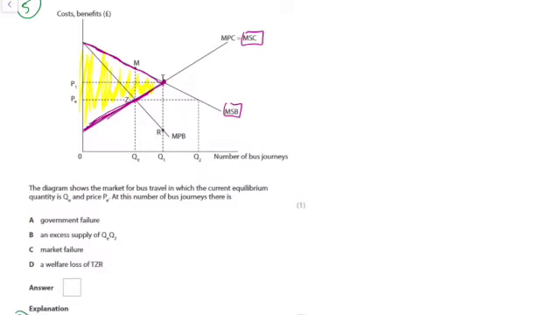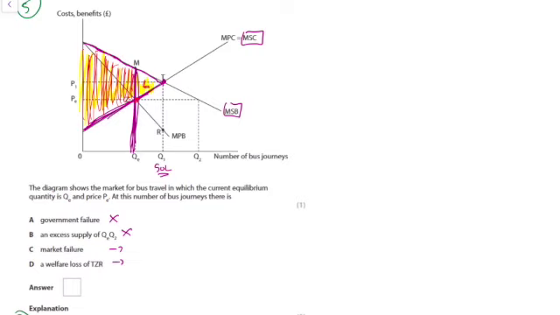So what have we got? The diagram shows the current bus market or whatever. Is that government failure? No, because it's nothing to do with the government. Is there excess supply? No. So you've got a choice of either market failure or a welfare loss of TZR. So the problem is that the equilibrium is too low. We're only supplying QE units when the socially optimum level here is Q1. Therefore, instead of getting all of that yellow community surplus, we only get the bits from the units that we actually produce. So there is a welfare loss there of whatever that is, MTZ or whatever that letter is there.